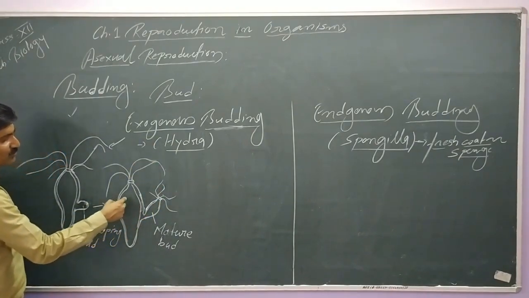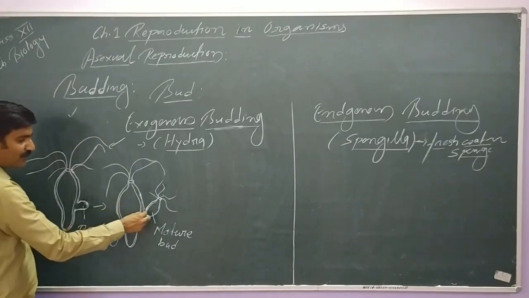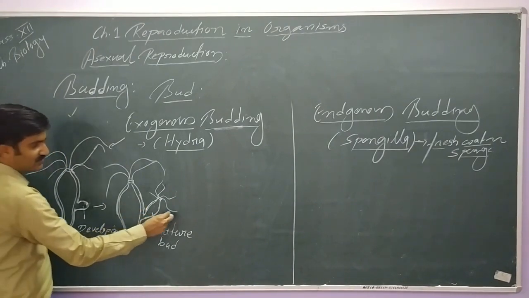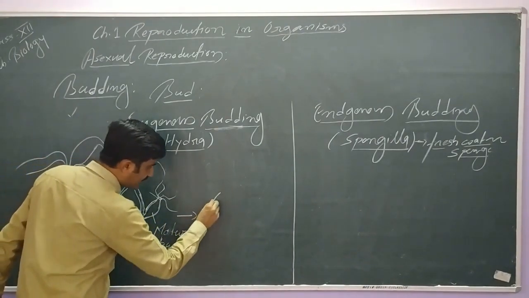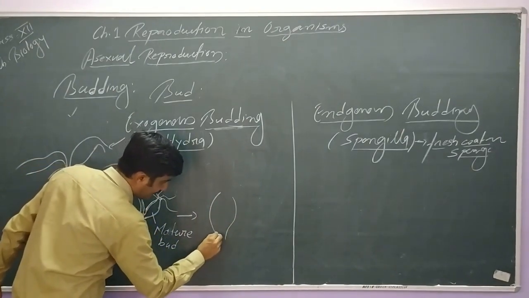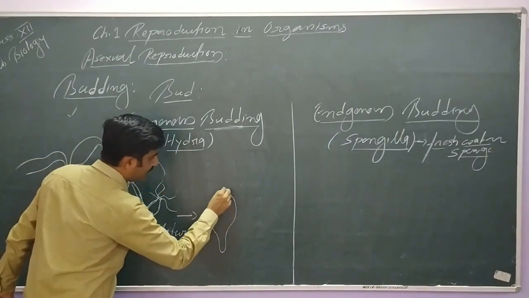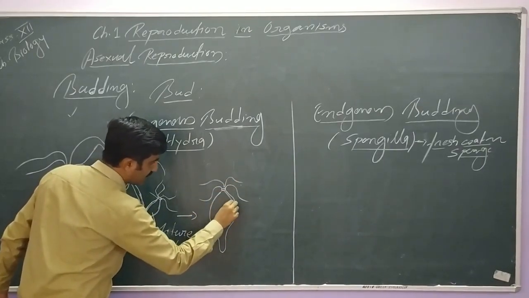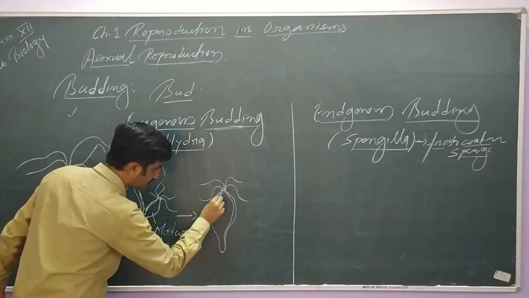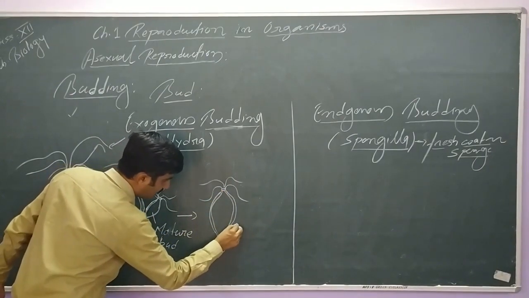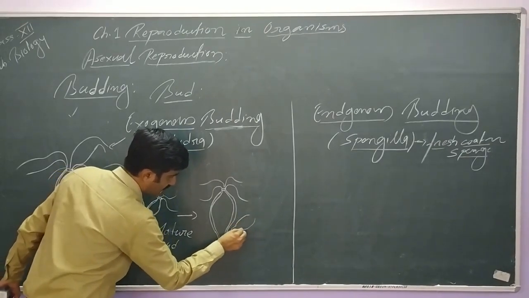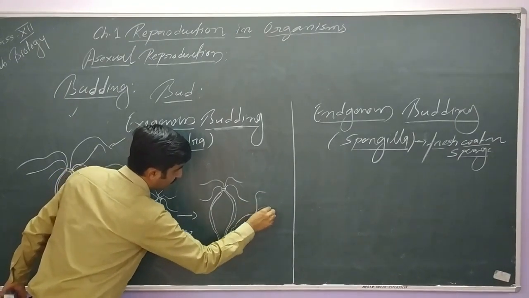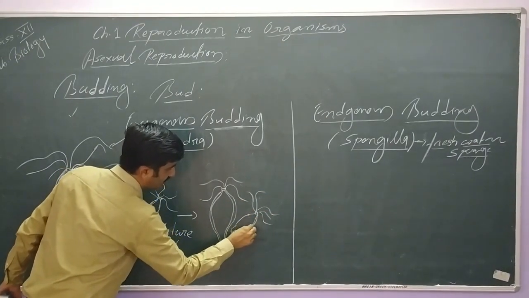buds are generally identical to the parents. They have all the features of the parent. Now after that there is a constriction, and this bud after maturation separates from here. So it separates, and it acts as a separate individual. This is the parent organism, and from here ultimately this bud, now you see, is separate, right? And now it is a young one, a new offspring of the hydra.